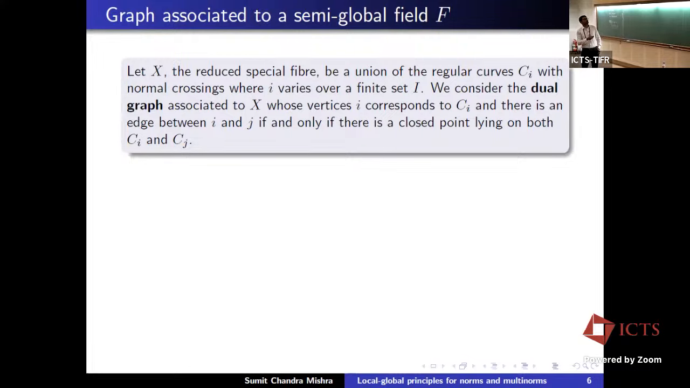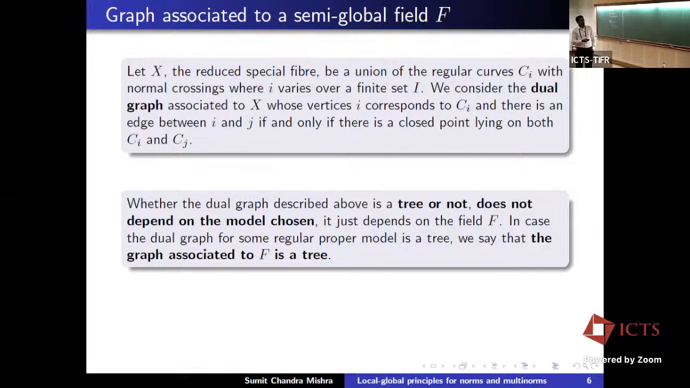So what I'm going to say is we can associate a graph to this kind of field, semi-global fields. If we have X, the reduced spatial fiber, which is a union of regular curves C_i with normal crossings, where i is varying over a finite set, we consider a graph whose vertices i correspond to these C_i, and there is an edge between i and j if and only if there is a closed point lying on both C_i and C_j. So this way we get a graph.